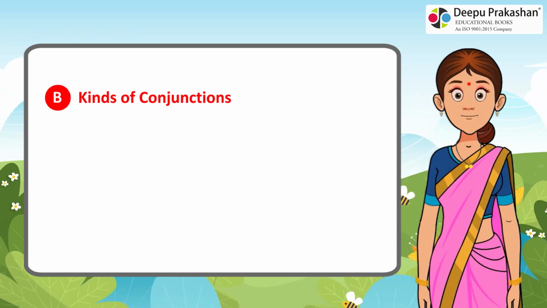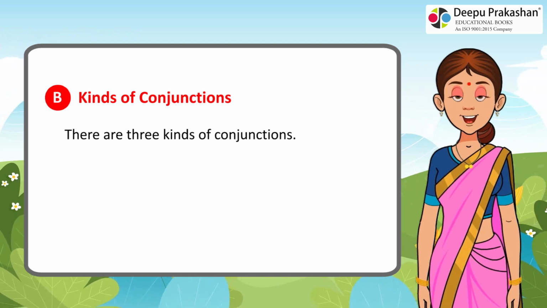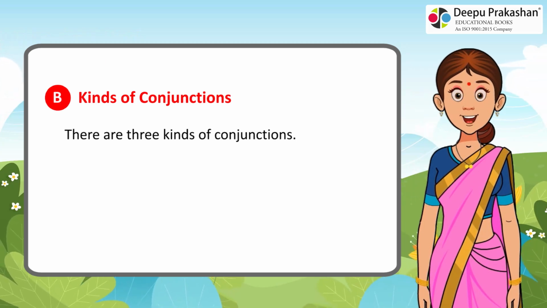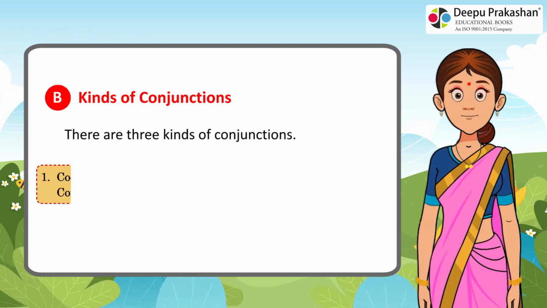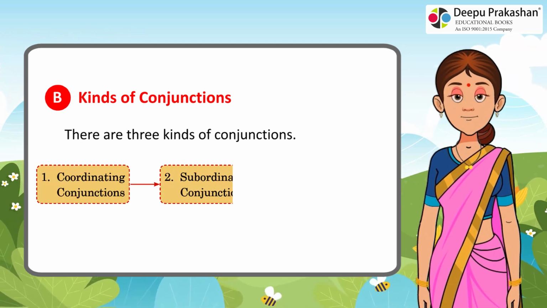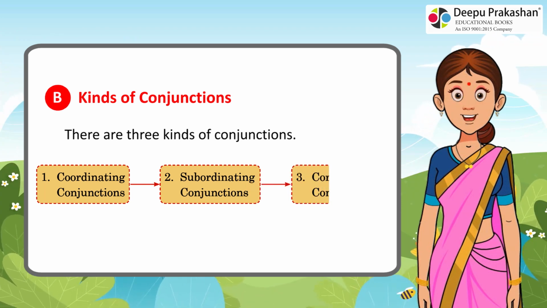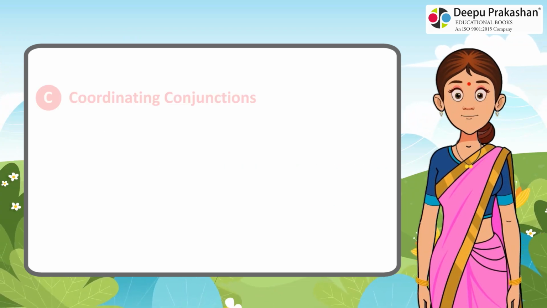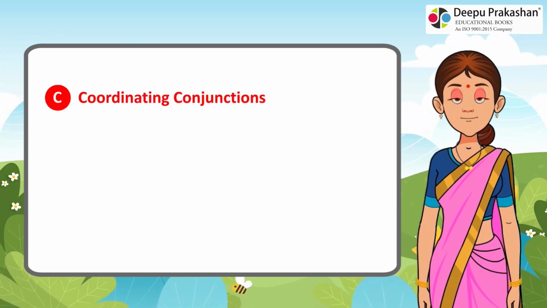B. Kinds of conjunctions. There are 3 kinds of conjunctions. 1. Coordinating conjunctions. 2. Subordinating conjunctions. 3. Correlative conjunctions. C. Coordinating conjunctions.